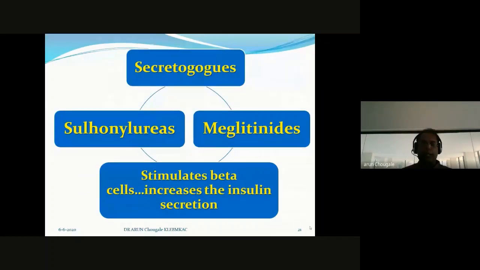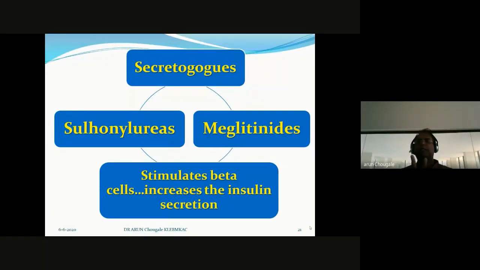Now, secretagogues. See, this is very important. Secretagogues improve the secretion. Which secretion? Insulin secretion. So to improve insulin secretion, where to act? You have to act on the pancreas, particularly on the beta cells of the islets of Langerhans. These secretagogues act on the beta cells of Langerhans and stimulate them to increase production.